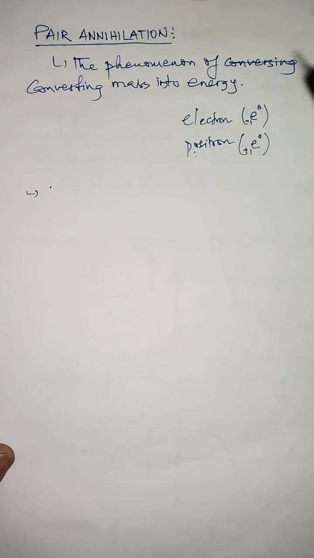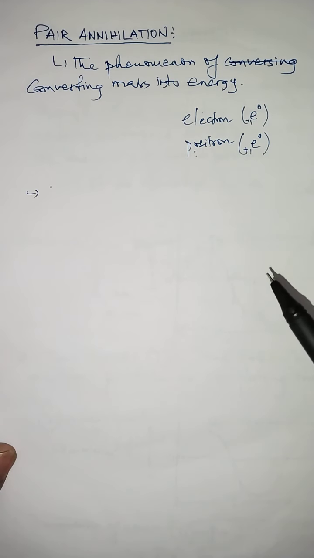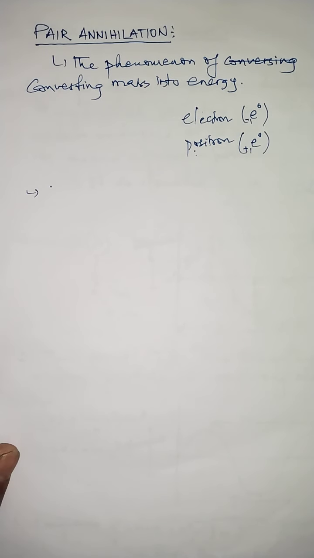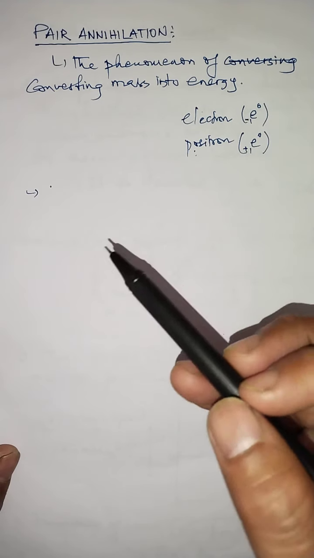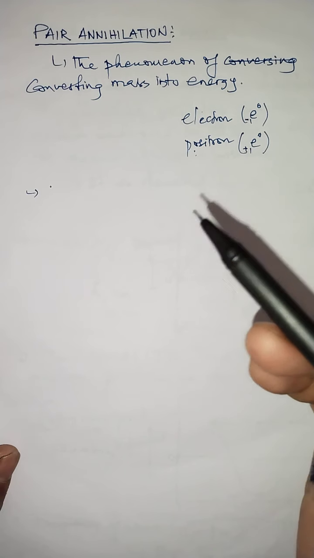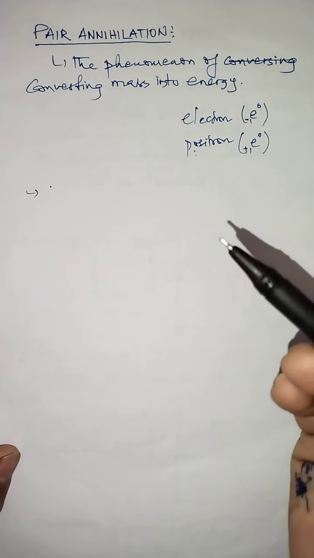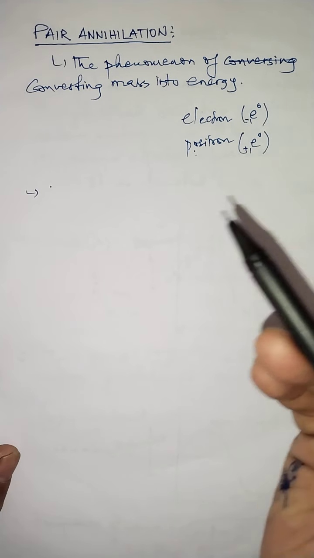So basically, pair annihilation is the phenomenon of converting mass into energy. That means mass can also convert into energy, and that phenomenon is called pair annihilation. In this pair annihilation, as I said already, the electron will recombine with the positron. The positron which is produced in pair production will not exist for a long time in nature. So once the production of positron takes place, this positron will combine with a nearby electron when they are very close to each other.